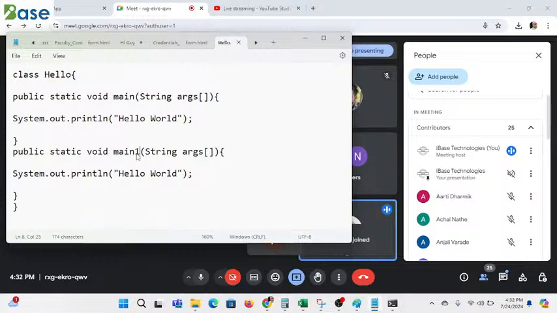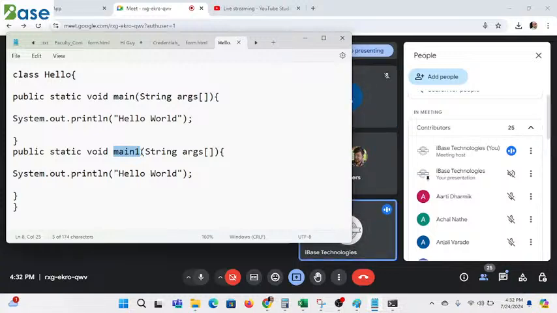Suppose I make it main1 here. So what do you think? Yes, guys. Will it run successfully? Compile time error, run time error, or no error? Execute it. So what will it print? Hello world two times, or simply hello world? See how the recruiter will make you confused. Sir, one time hello world, but no error.